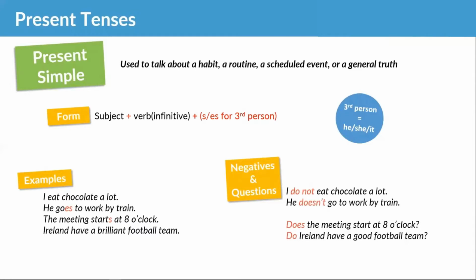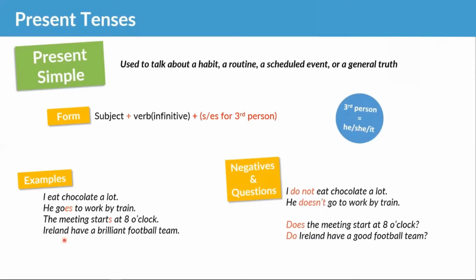Okay. Now, Hector has a very good question there. He says, why is the example Ireland have a brilliant football team and not Ireland has a brilliant football team? Well, that's very simple, Hector. It depends how you look at the noun Ireland.